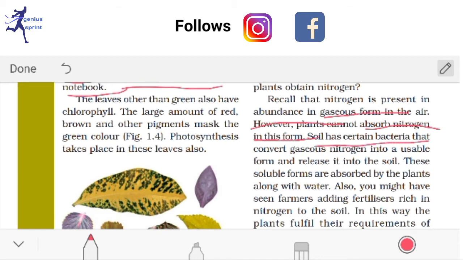Soil has certain bacteria that convert gaseous nitrogen into a usable form and release it into the soil. Okay, so very important things. Soil has bacteria to convert this gaseous nitrogen. So you have to write these names also, and these are called Nitrosomonas bacteria. You have to write these things.